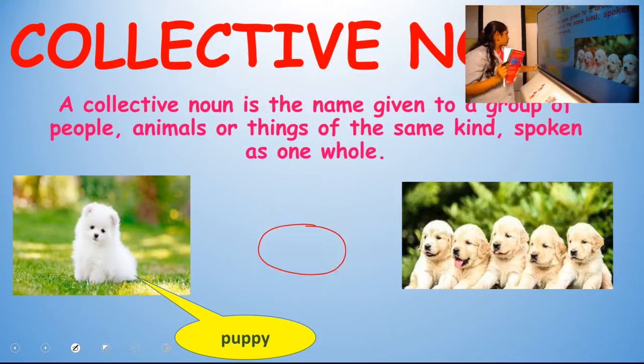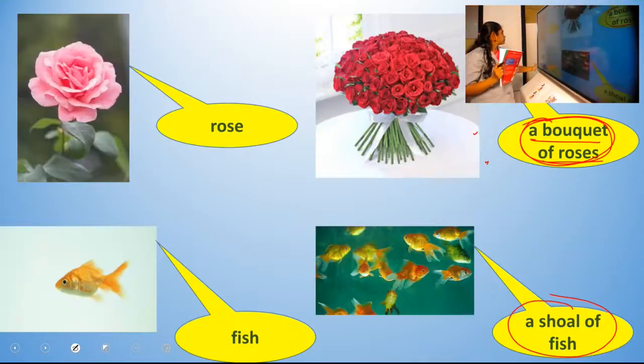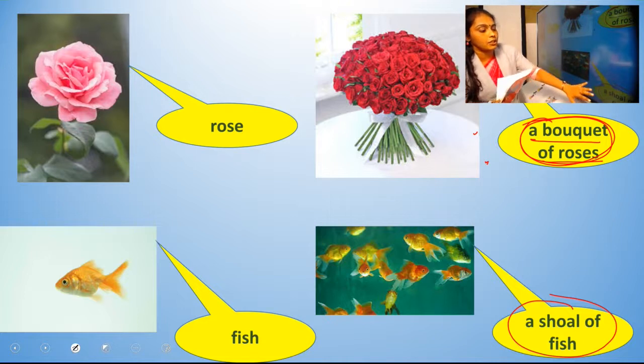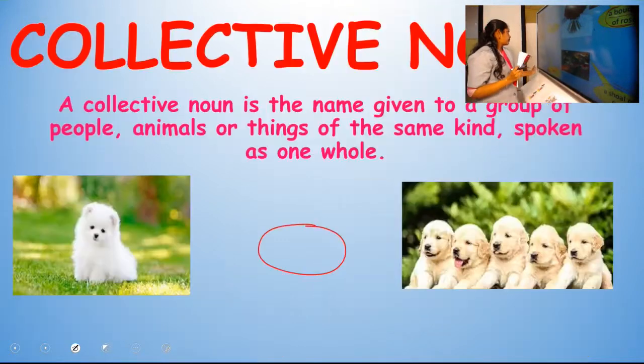So once again, I'll show you collective nouns. Here this is a thing and this is a group of things. So here we will give the name rose, and for the group of things we will use a collective noun, that is a bouquet of roses. And here also fish, and this is a group of fish, and we will give another collective noun for this, that is a shoal of fish.